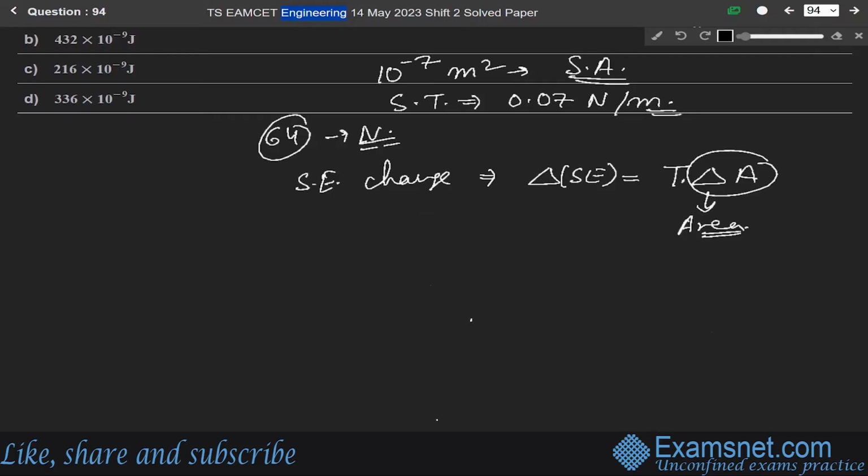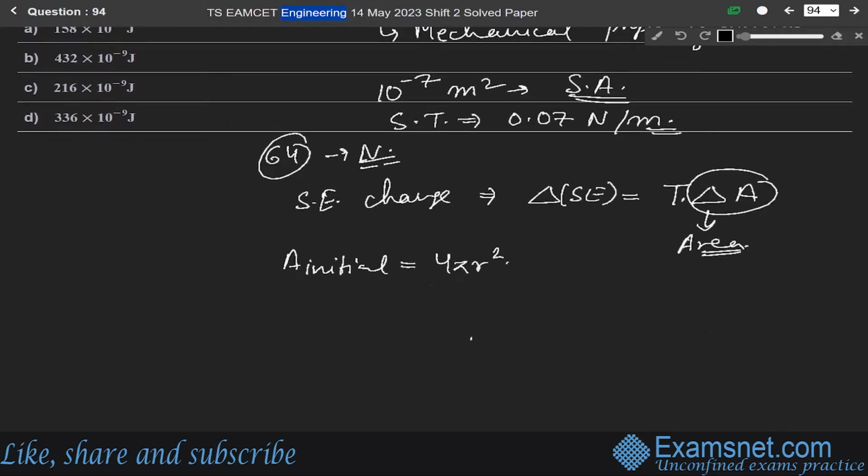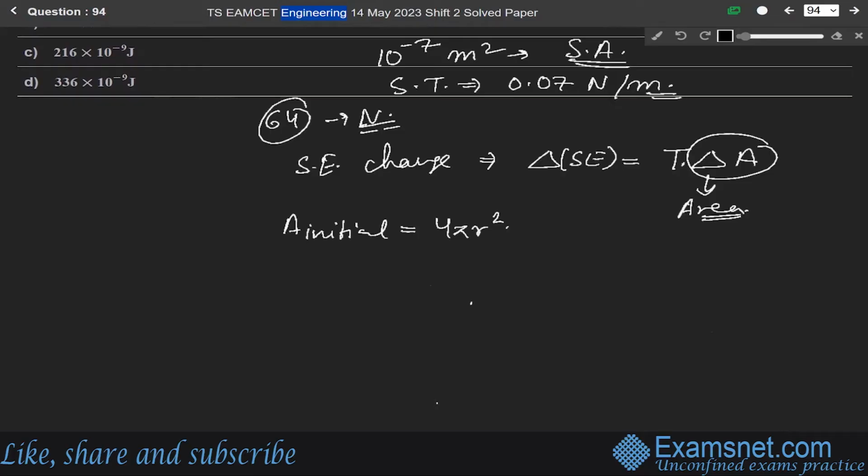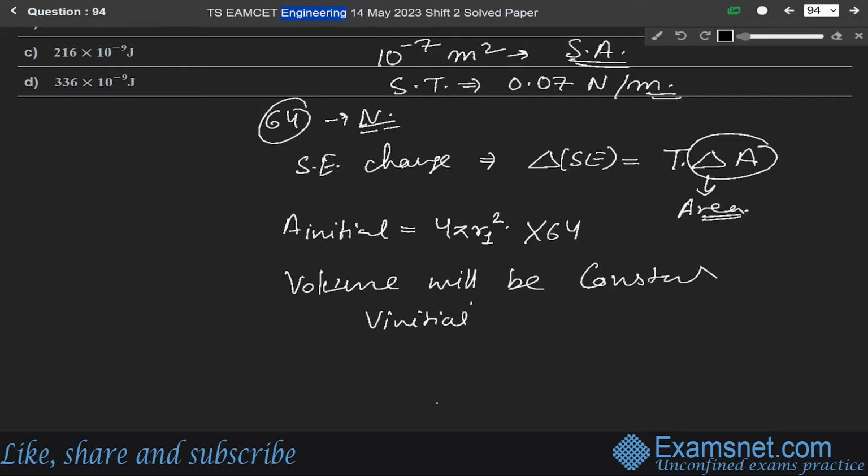Let us say the initial area is 4 pi r square, and there are 64 droplets, so the final area will be 4 pi r square into 64, let us say with new radius r1.